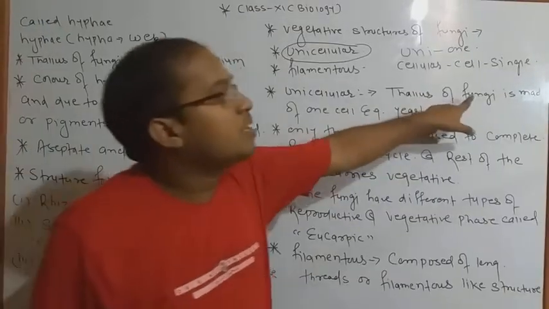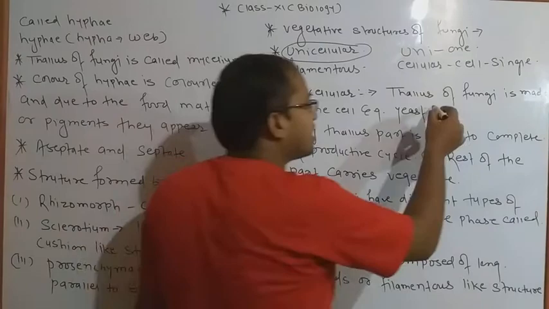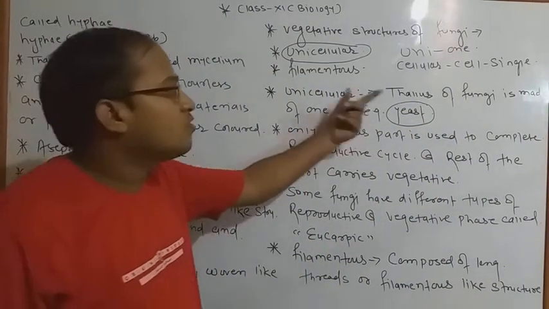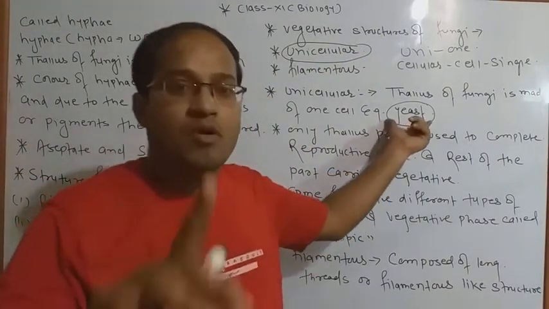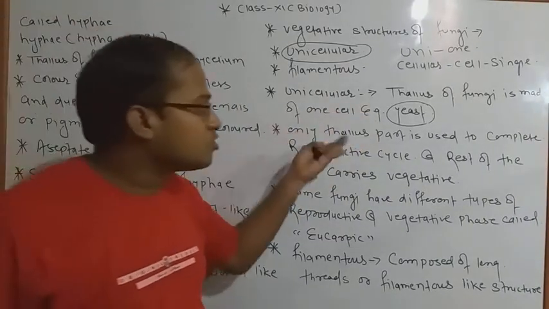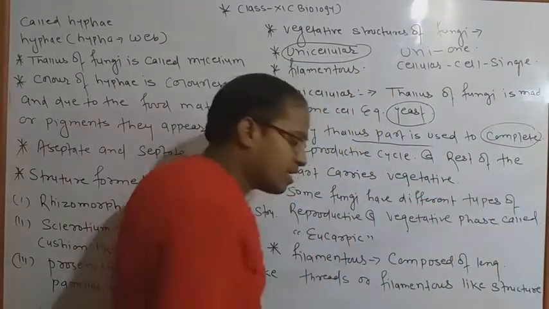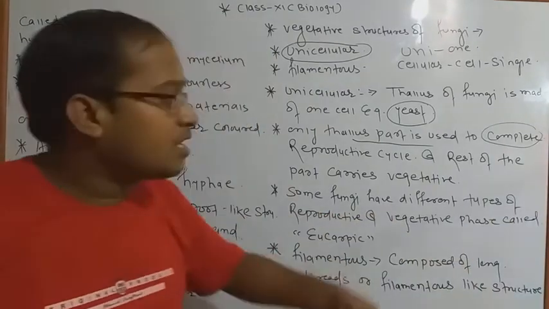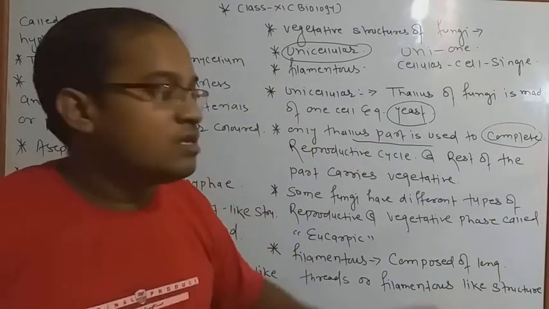The thallus is the most important part of any fungus, because it is made up of one cell. An example we are taking here is yeast, and several more examples are also given in your book. So unicellular means several types of fungi are made up of a single cell. The example is yeast, and the most important part, only the thallus, is used to complete the reproduction cycle. It is only the thallus that carries their reproduction cycle forward. It means they have great potency to complete the whole life cycle.